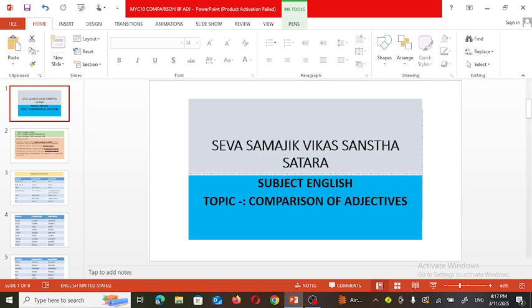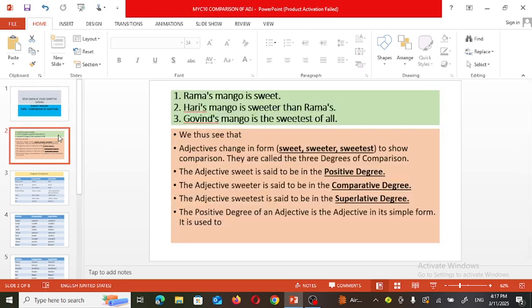In today's English session, we are going to discuss the comparison of adjectives. In parts of speech, we have seen the different parts of speech, and the adjective gives extra information about the noun. So change the degree, that you might have heard many times. So comparison of adjectives means change the degree. That is what we are going to discuss today. Now let's go with these examples.